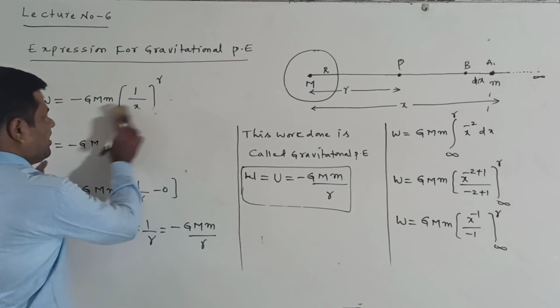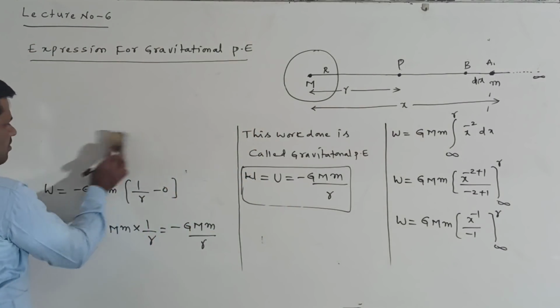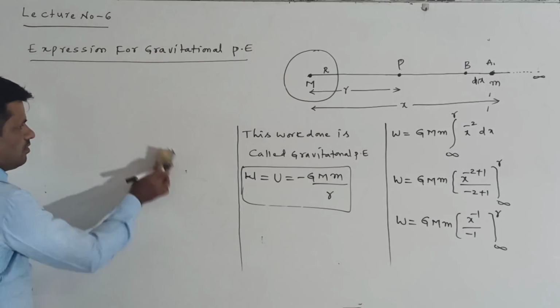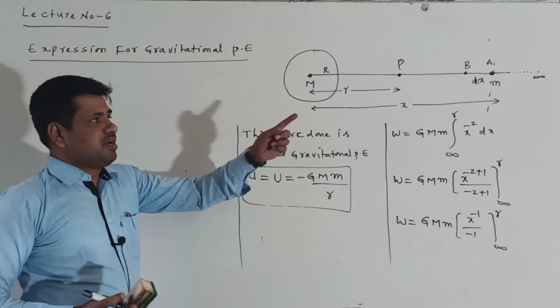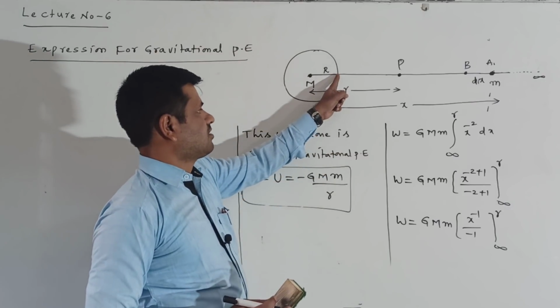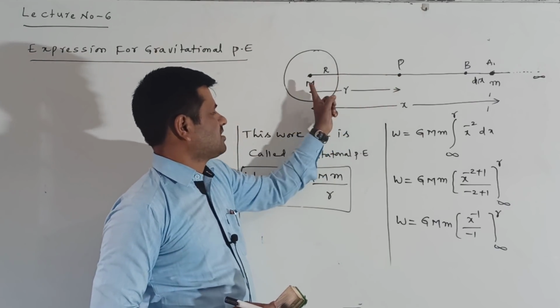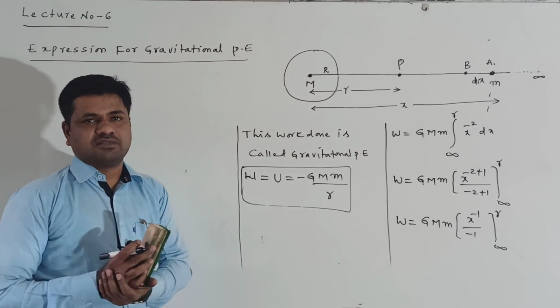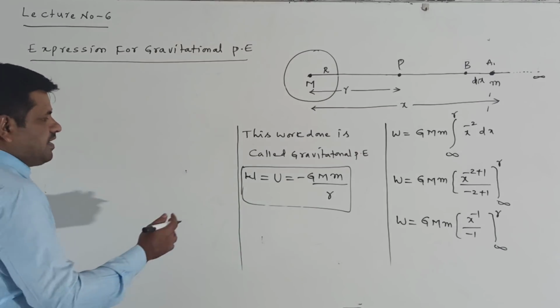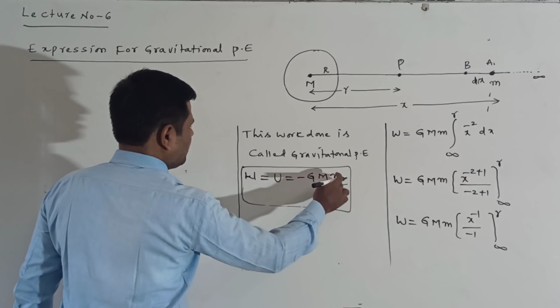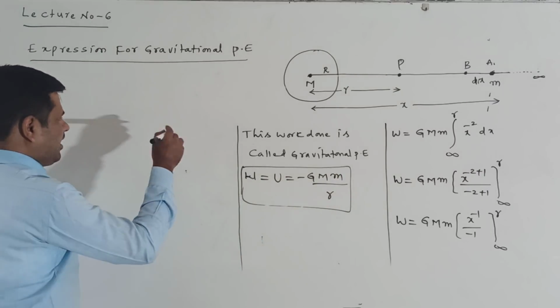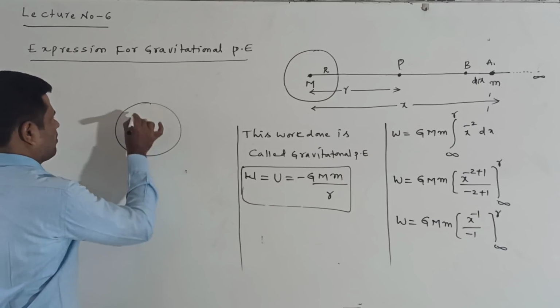Suppose, next, listen here. This is the gravitational potential energy at a distance r from the center of the Earth. We are getting W is equal to U is equal to minus GMm by r. I am drawing here also.